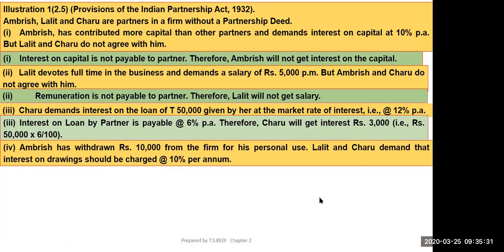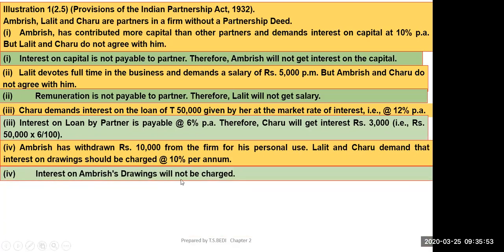Now next point is: Ambrish has withdrawn rupees 10,000 from the firm for his personal use. Lalit and Charu demand that interest on drawing should be charged at the rate of 10% per annum. No, sir. So no interest on drawings will be charged. Interest on drawing will not be charged.